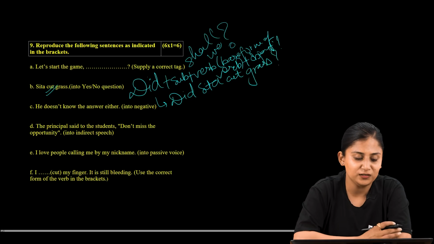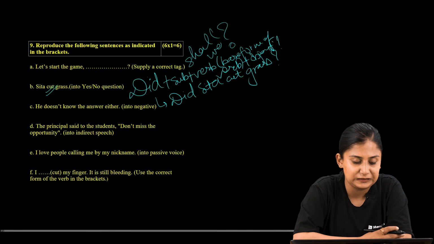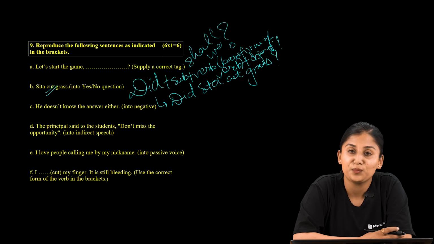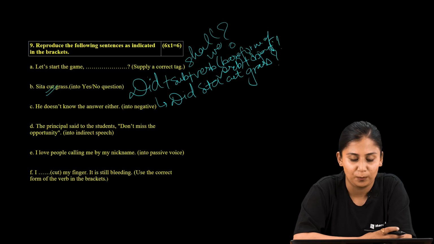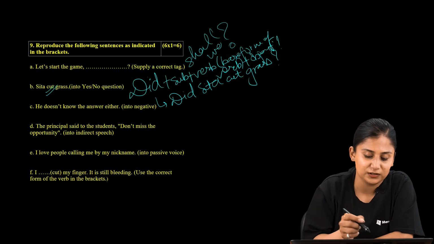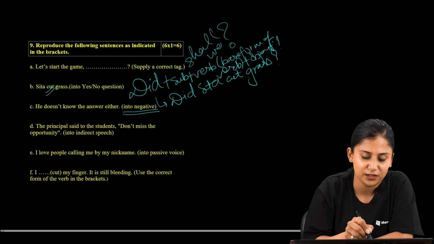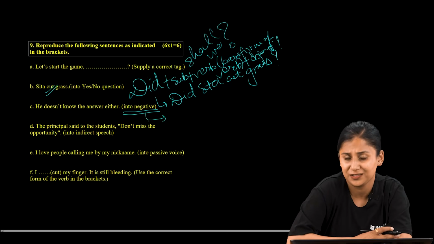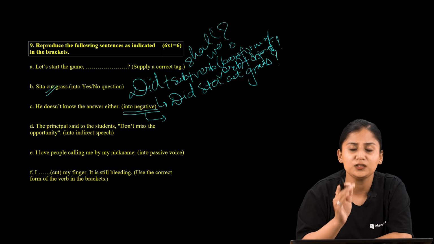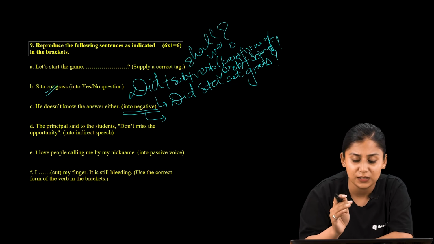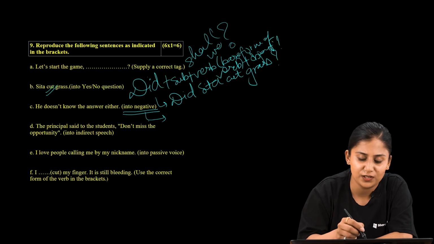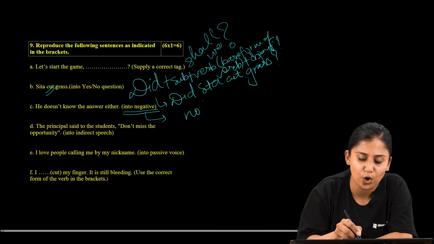Now let us move to another question, that is number C. In question number C, it is asking us to change or reproduce the sentence in a negative form. So let us recall the sentence structure of the negative form. What would be the structure for the negation form? Whenever we are asked to change to the negative, we should always know that we are asked to create the not form.